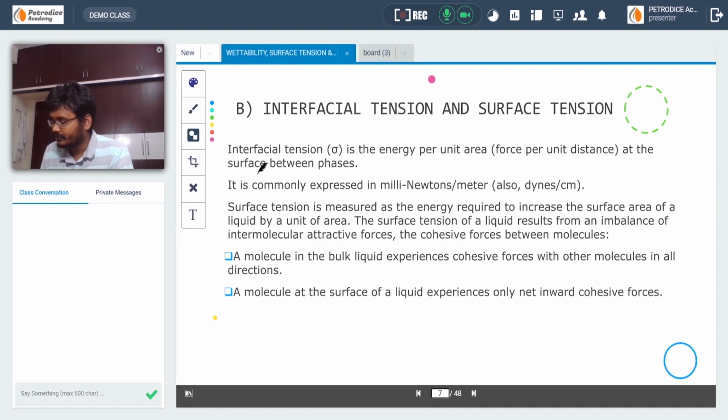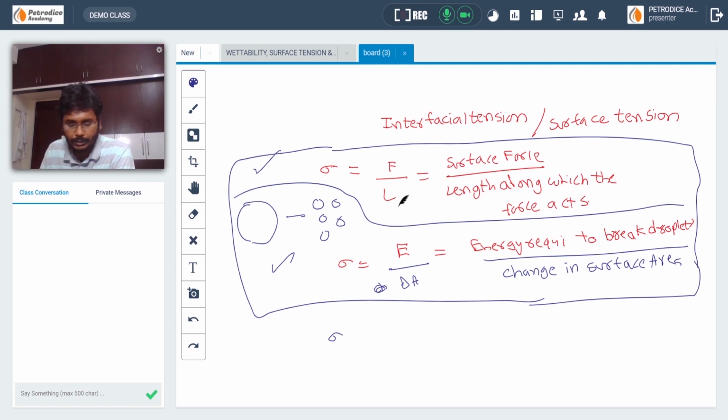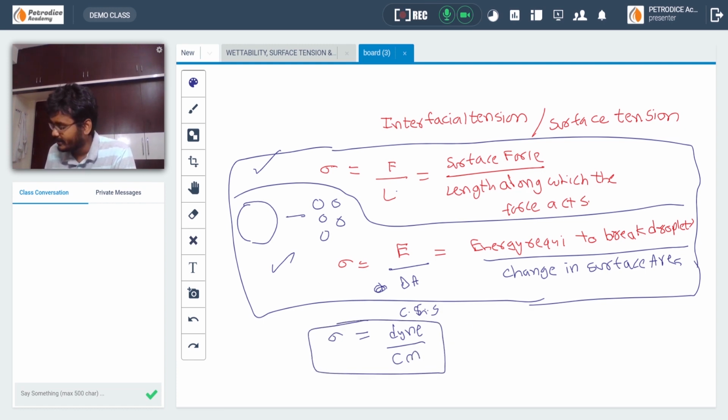Surface tension or interfacial tension is defined as the energy per unit area at the surface between phases. Basically sigma is given by force acting per unit length. The force unit in the CGS system is dyne and length is centimeter, so sigma in CGS units is dyne per centimeter. In SI units, sorry, it is force, right? Newton per meter. In SI units sigma will be Newton per meter. So you have to remember this.